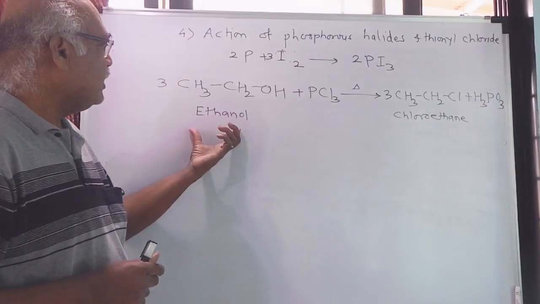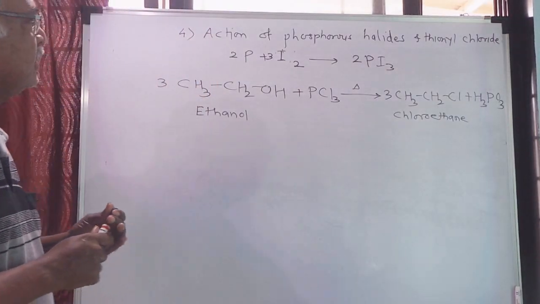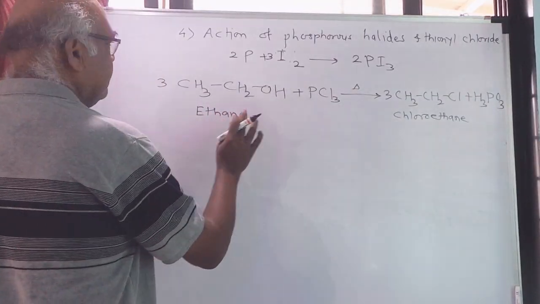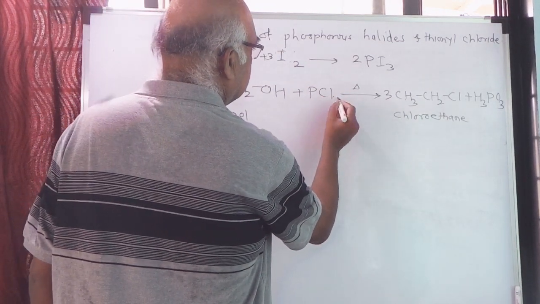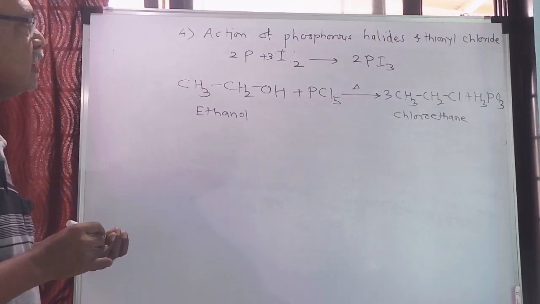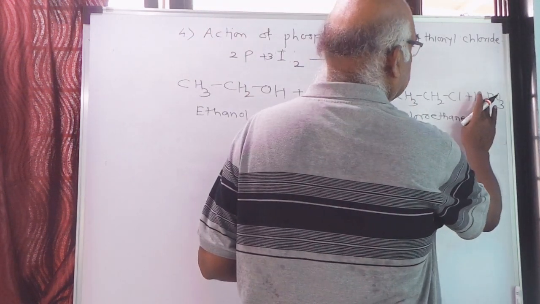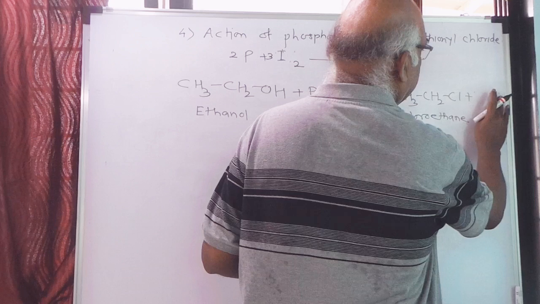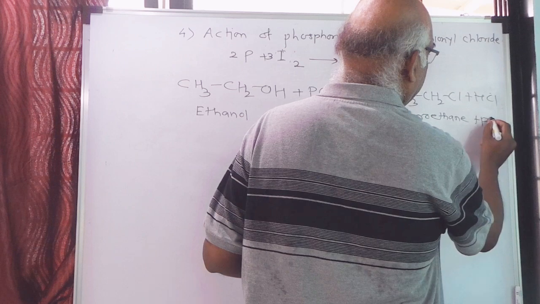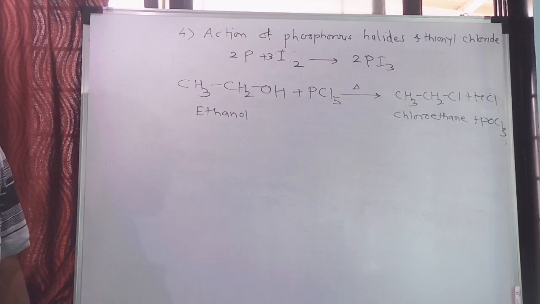If I take ethanol and treat it with PCl5, we require only 1 mole of ethanol. So I get chloroethane, and the byproducts will be HCl and POCl3. This way the reaction will take place.